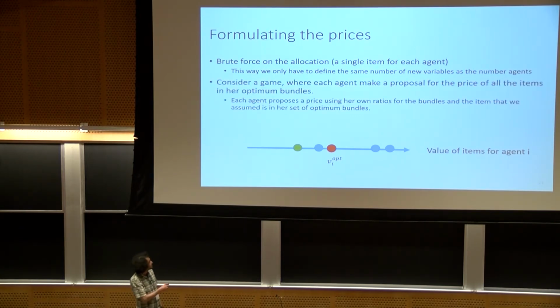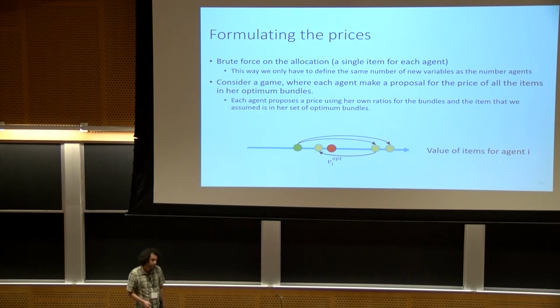We basically use the alphas that we had from the candidate bundles to make each agent propose a price, using his optimal value and the alphas for his candidate bundles, for every other item. Two steps would be enough for each agent to propose a single price for every item.